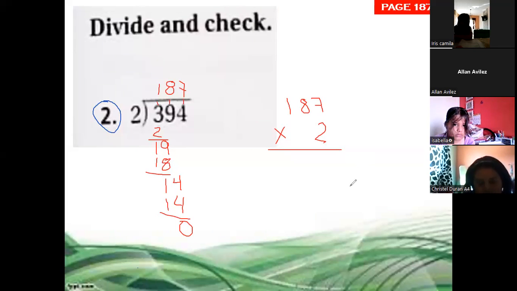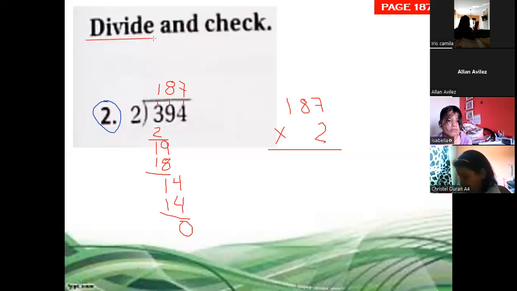How could you say if it is necessary? Of course, that's the procedure. That's why I said copy it in the notebook, because I know that in your book you don't have enough space. Yes, because the exercise says divide and check. We divide, yes, but we haven't checked yet. So you need to check.